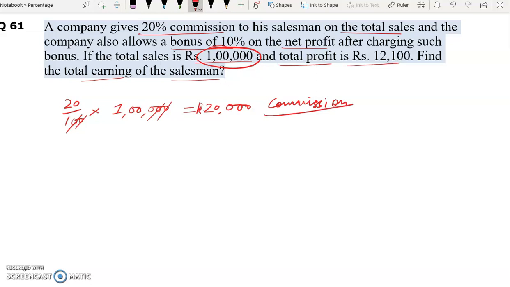Now, the company also allows a bonus of 10% on the net profit after charging such bonus. So bonus is how much? Bonus is 10%. 10% in fraction we know it's 1 by 10. So this 1 will be bonus and this 10 part will be net profit, because bonus is charged on net profit.